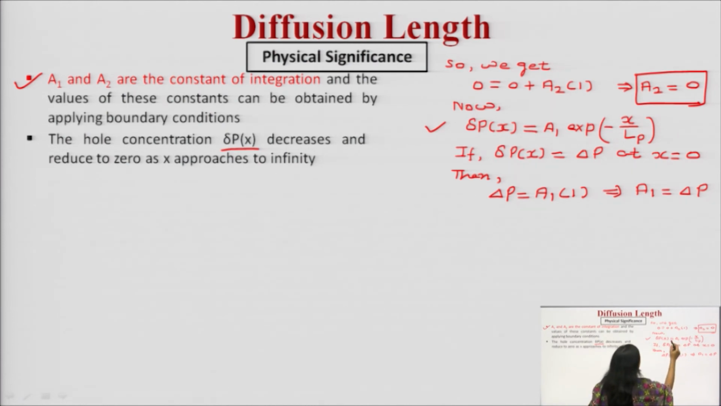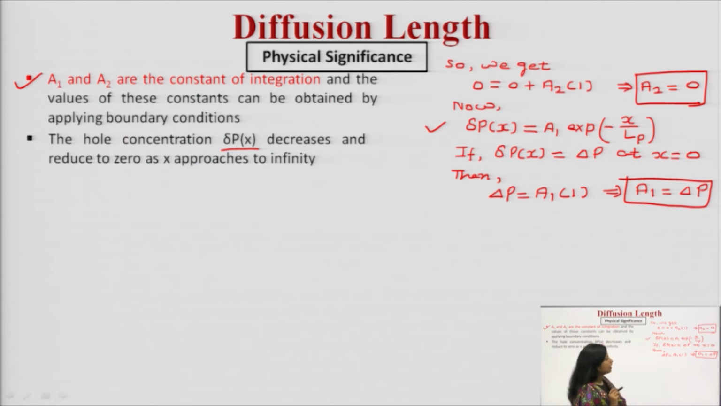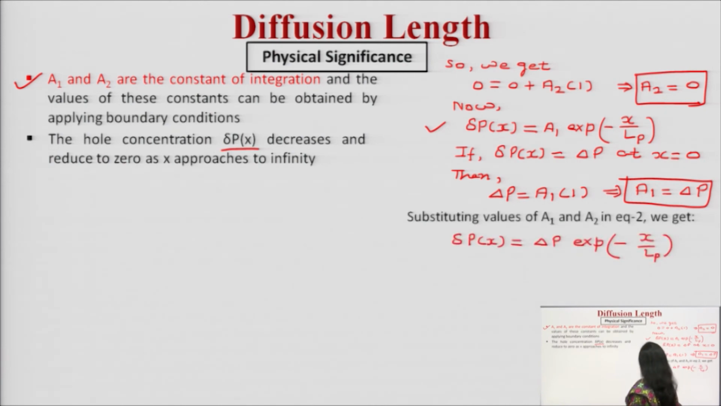Now, this particular equation can be written as Δp, which is equal to a1 and its value. So from here a1 is getting the value Δp. So the value of a1 is Δp, and the value of a2 is 0. Now, let us substitute these two values of constants in equation number 2. Let us see what will happen.